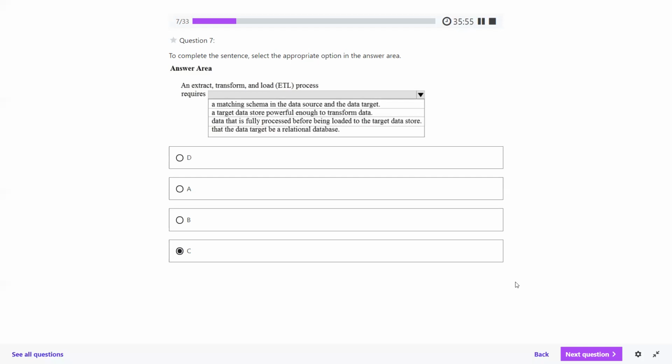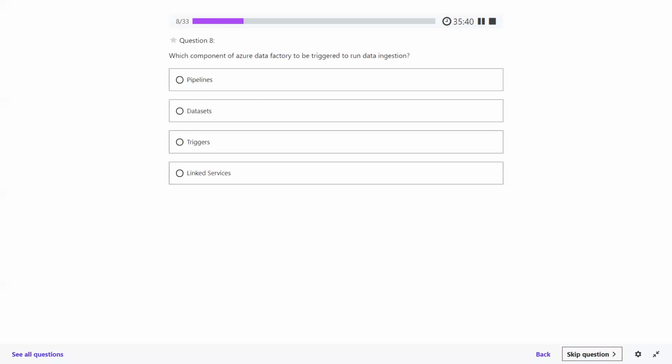All those things we can see. So extract, then transform, and then load. Loading is done once it is totally processed. That is nothing but the ETL tools. Okay, let's proceed. Question number 8, please.